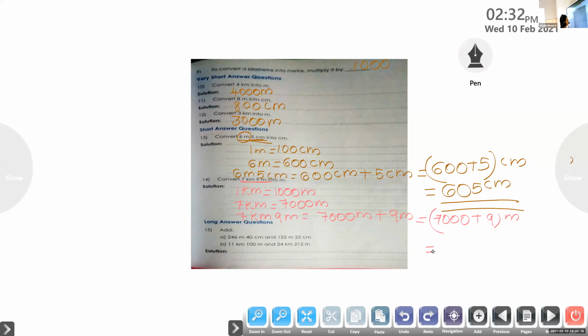Not 700, 7,009. 7,000 plus 9 is 7,009 meters.